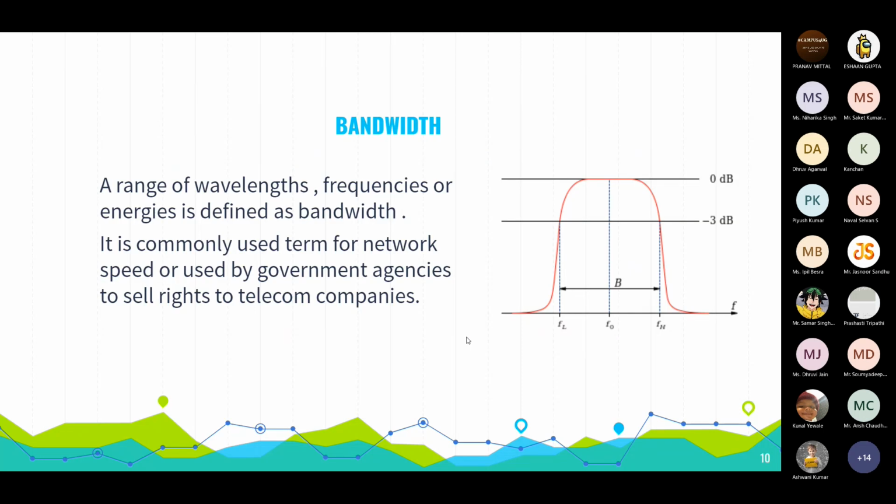So bandwidth. Bandwidth is something you hear a lot in your daily life. From Wi-Fi, you talk about the speed of your internet through bandwidth, right? So okay, what does this bandwidth mean? What does that define? Bandwidth is a range of frequencies within a given band, in particular, that is used to transmit this particular signal that we talked about.